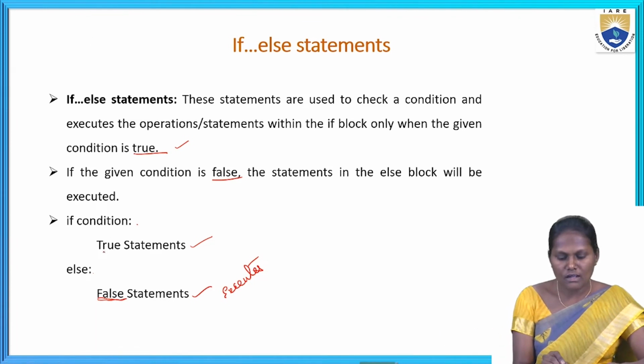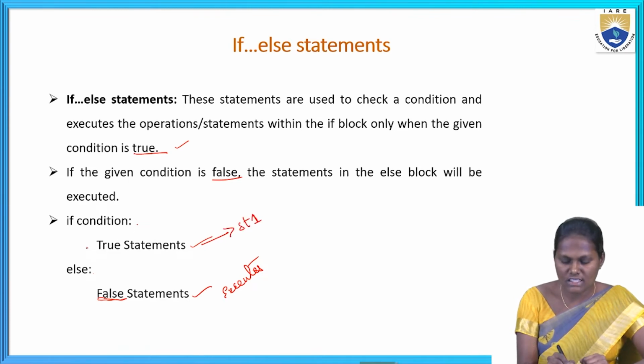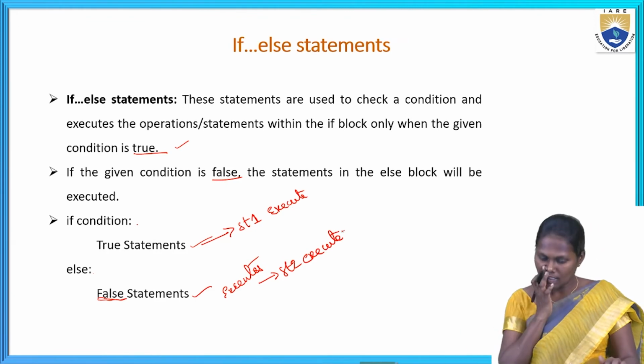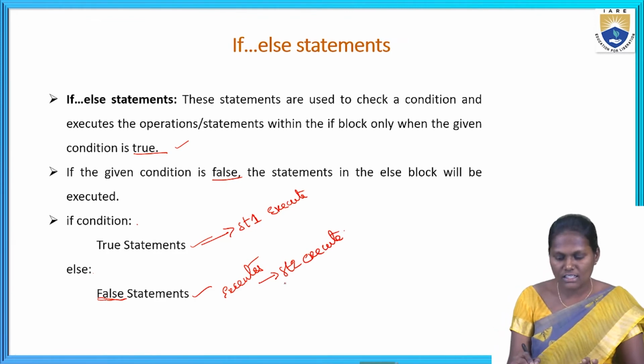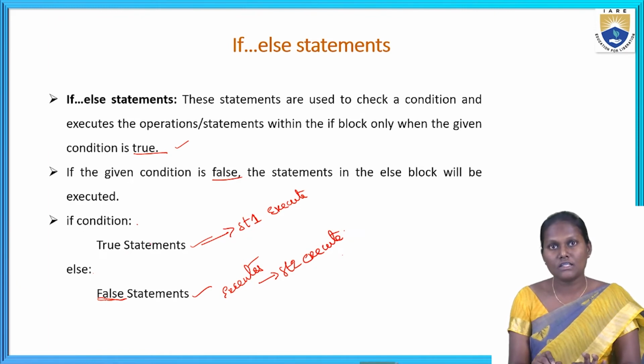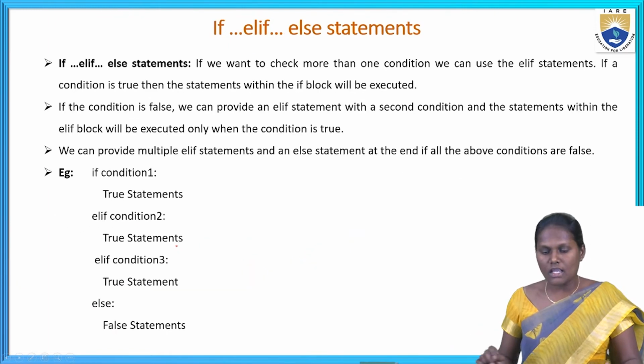Here, if the if condition is true, then statement 1 will get executed. We can say this one as statement 1. Statement 1 will execute, or else, in the else statement, if it is false, then statement 2 is executed. You can remember it like this also: if it is false, then statement 2 is executed; if the condition is true, then statement 1 is executed.